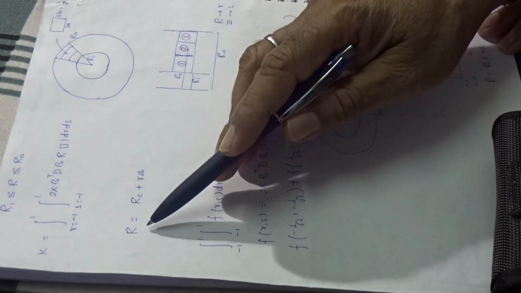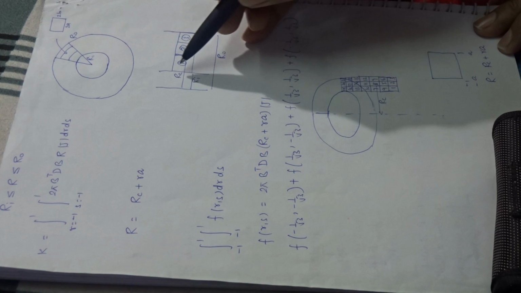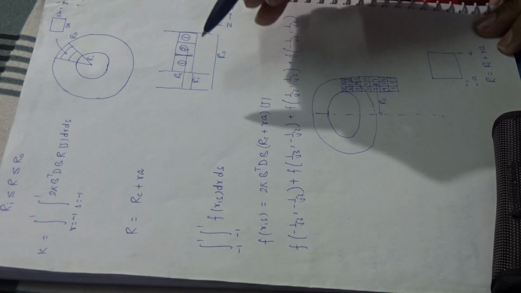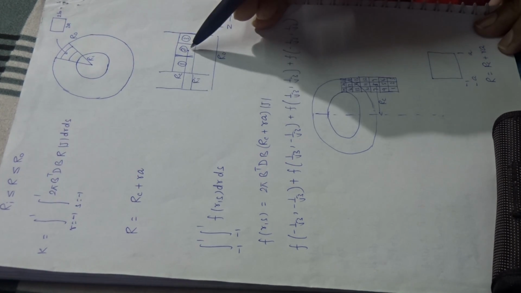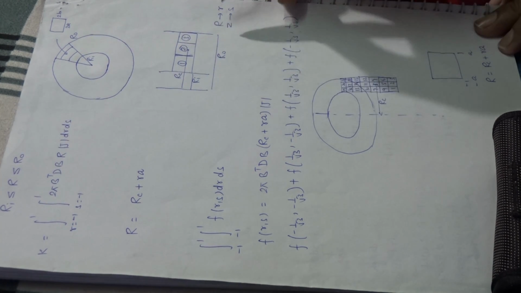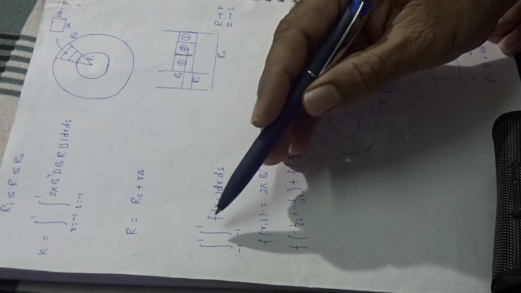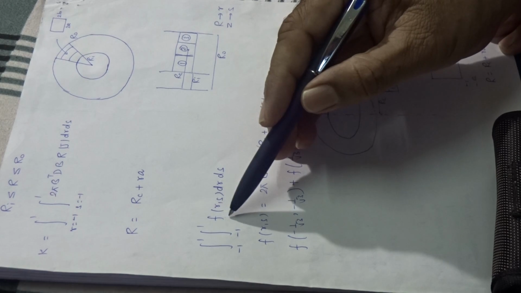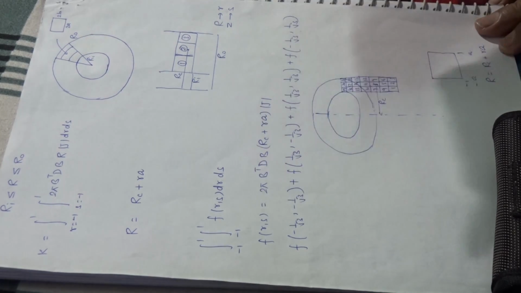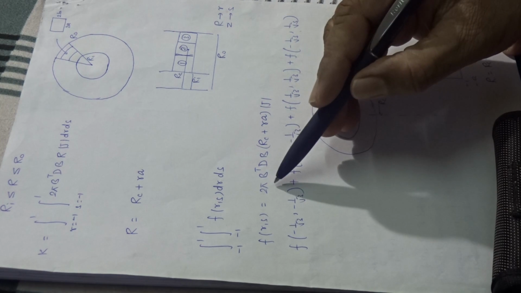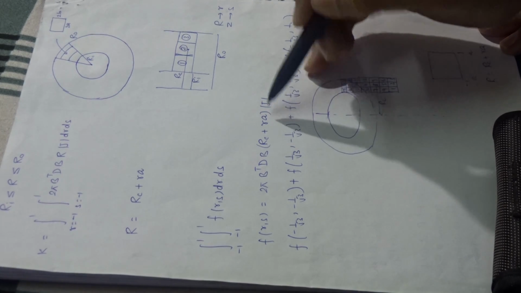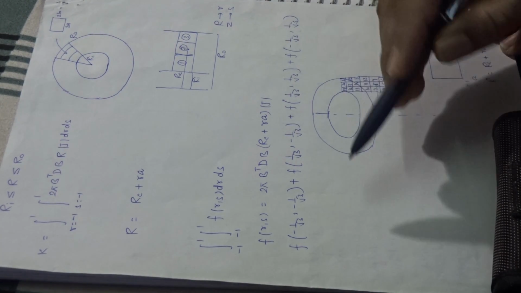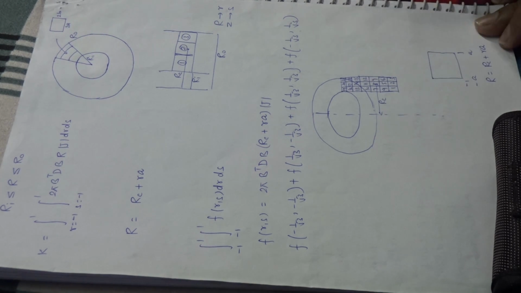How can we integrate it? Suppose these are element 1, element 2, element 3, and for element 2, suppose Rc is the center of gravity, the center of the element, and this is Ri, and this is R naught. Use numerical integration. It is a function of r, s, dr ds. So R is equal to Rc plus the local term, multiplied with the Jacobian matrix, 2 pi B transpose D B. When you integrate it you can get this.